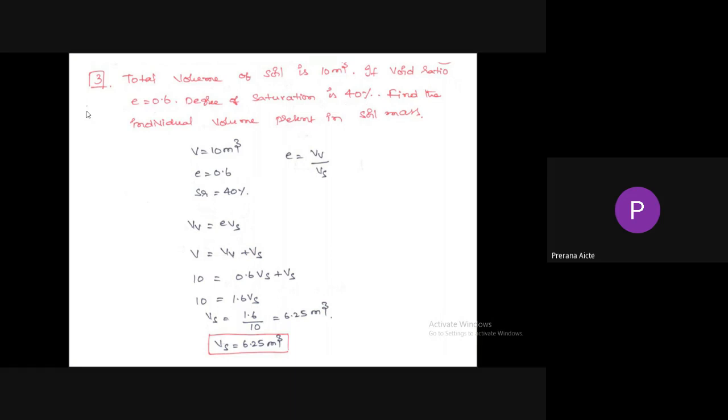So total volume equals volume of voids plus volume of solids. Total volume given in the problem is 10. So 10 equals, instead of volume of voids, you can write 0.6 into volume of solids plus volume of solids. So 10 equals 1.6 volume of solids. Volume of solids equals 10 by 1.6, 6.25 meter cube. So volume of solids equals 6.25 meter cube.